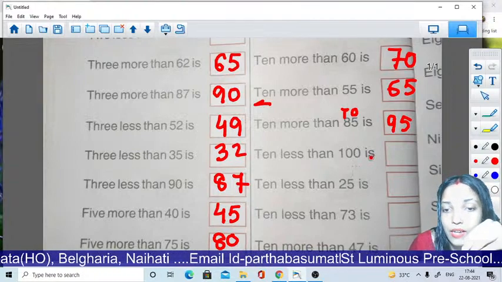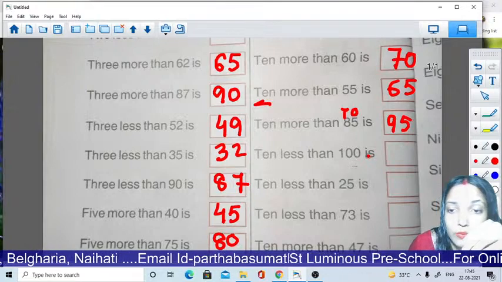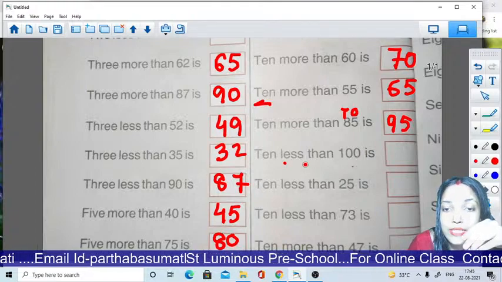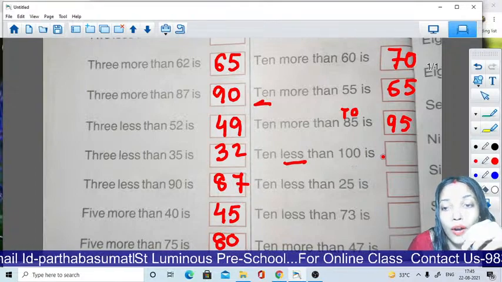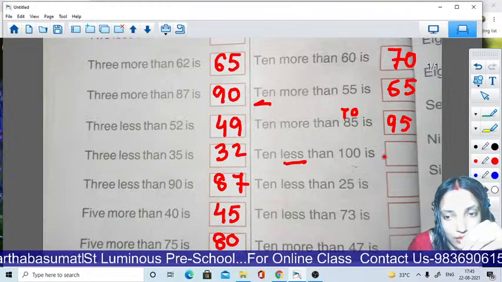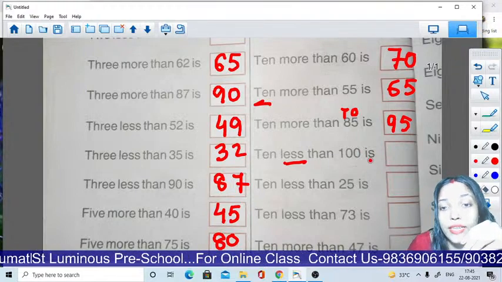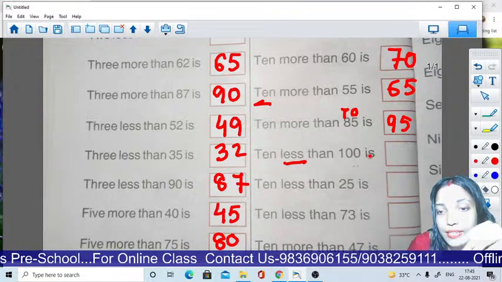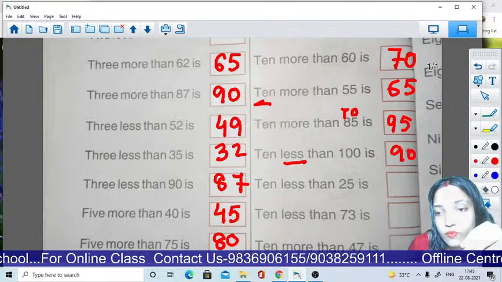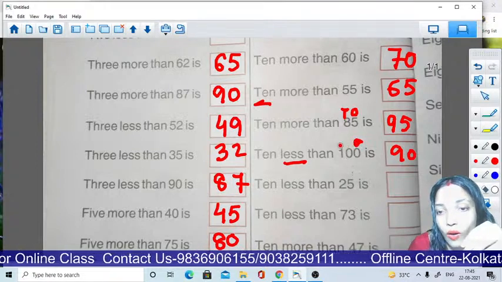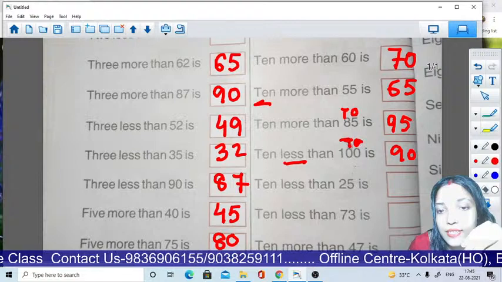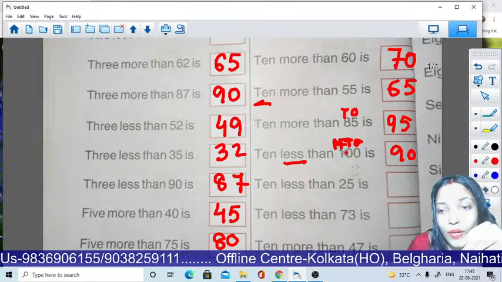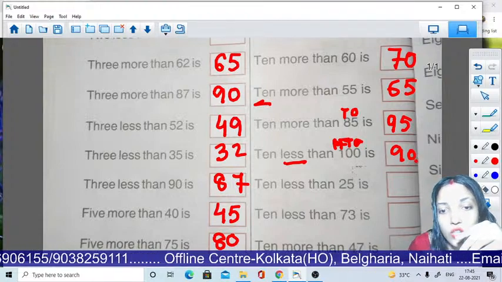Now 10 less than 100. So what will be the answer? You have to count backward because you can see less is here, or you can apply the shortcut method. 10 less than 100 is 90. Look here, this is the one place, this is the 10 place and this is the 100 place. So before 10 we all know 9, so 90.